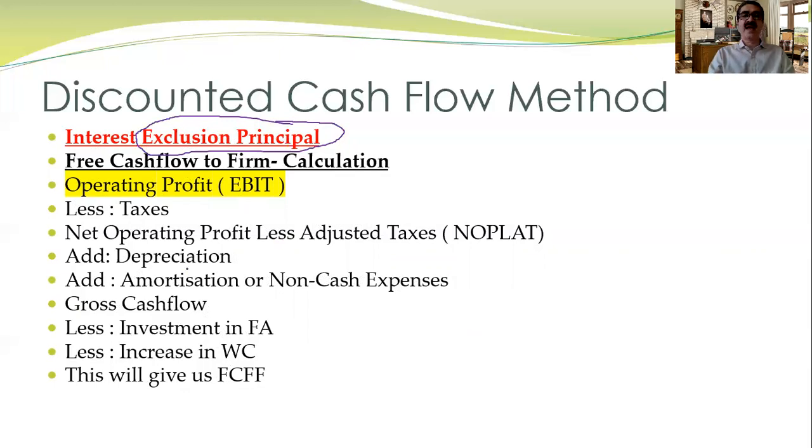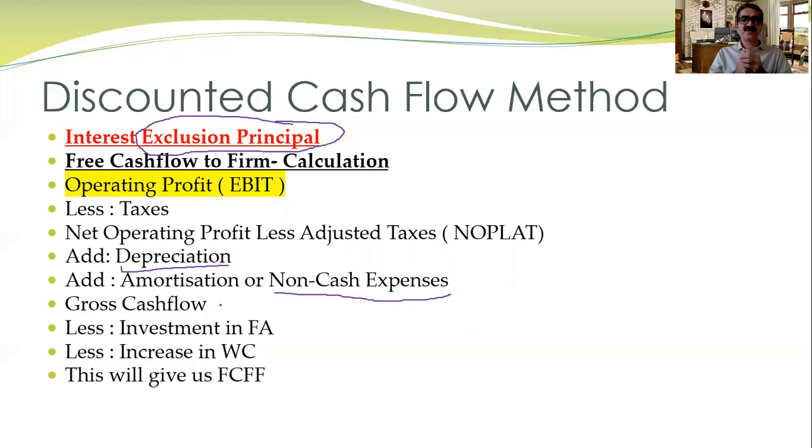Then we will add back the depreciation, because depreciation is a charge and not an expense. We add the amortization, or amortization of non-cash expenses like goodwill, etc. This is called the gross cash flow. Out of this gross cash flow, we will have to reduce the investment in fixed assets during that particular year or stream of years.